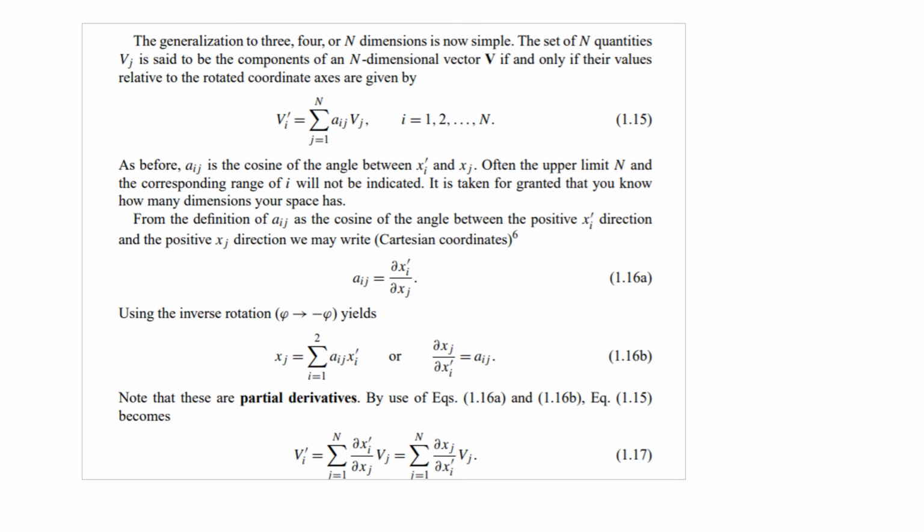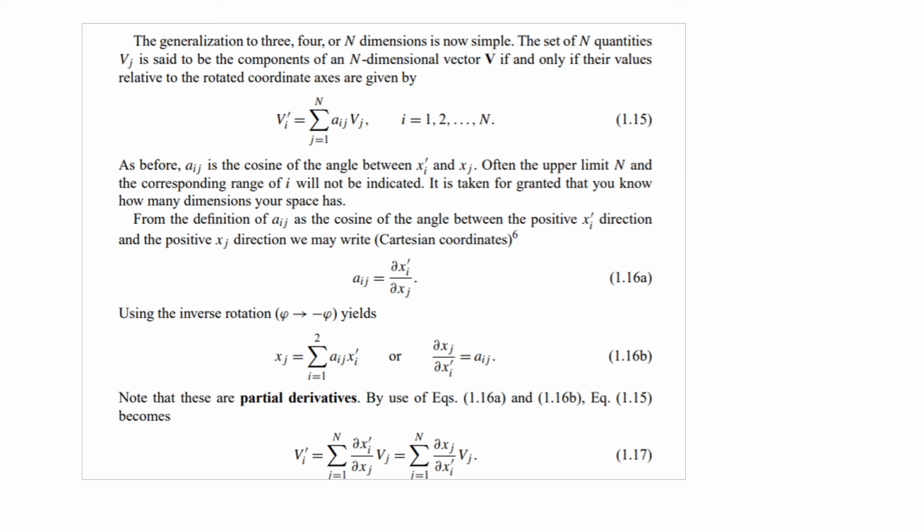This is the old story of vector. Any physical quantity which follows this law of transformation is known as a vector, and that which does not follow this transformation law is known as a scalar.